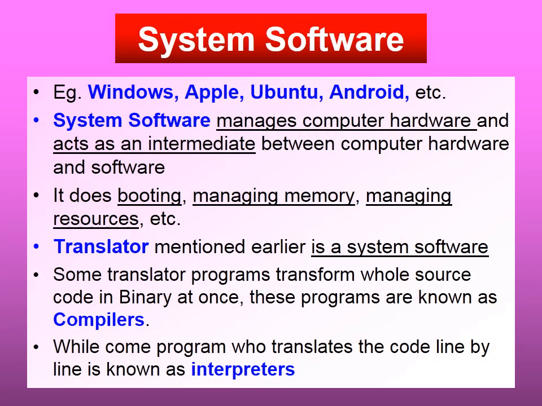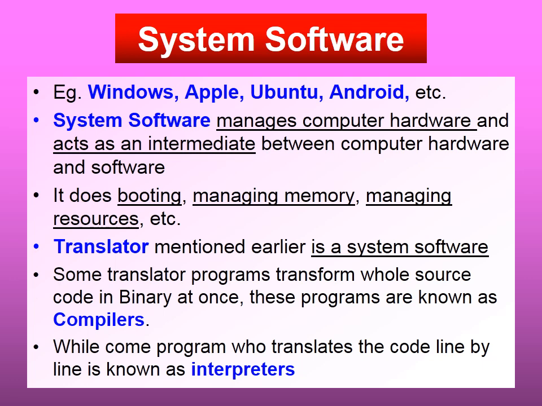System software. First, we will have a look at the examples of system software. So, a clear image of what is system software will develop in your mind. Windows, any version of Windows, Windows XP, Windows 7, Windows 10, all are system software. Another, that is any operating system. Other operating systems such as Apple, Ubuntu, Android, these all are known as system software.